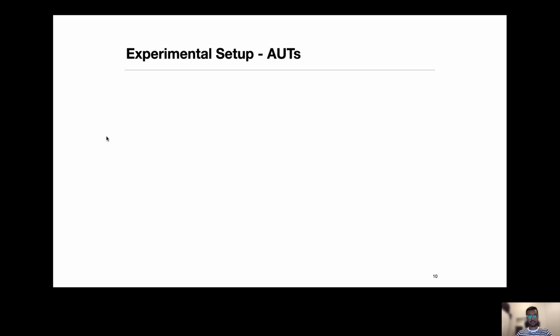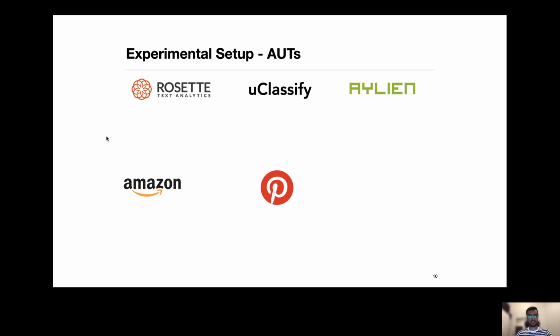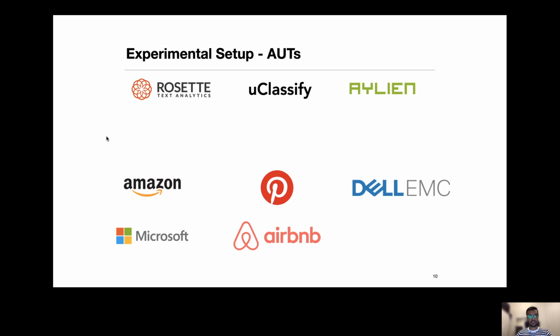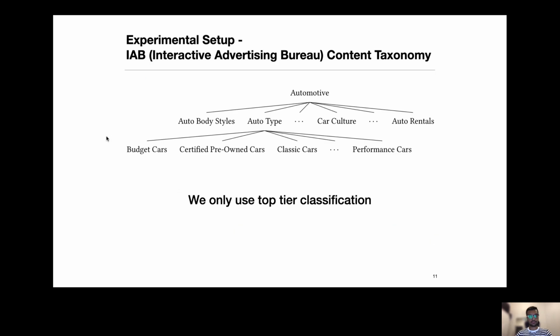Now, how do we experimentally validate our setup? We considered three major classifiers: Rosette, uClassify, and Alien, which are industrial classifiers used by companies such as Amazon, Pinterest, Dell EMC, Microsoft, Airbnb, and Oracle. We also use a very specific NLP classifier whose output is constrained within this IAB content taxonomy, because we need classifiers who have similar outputs. And we only use the top tier classification for our experimental setup.